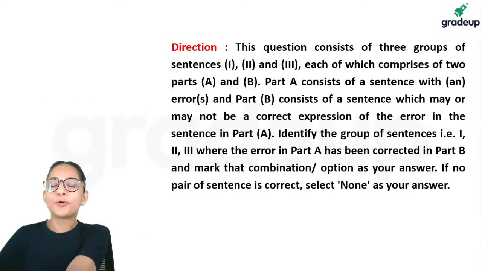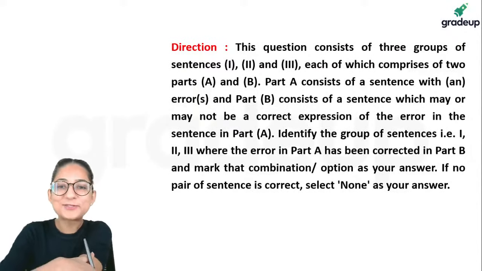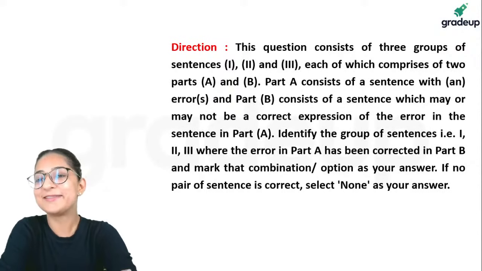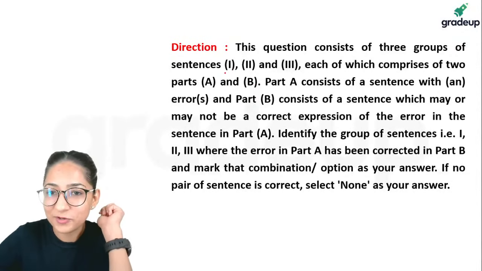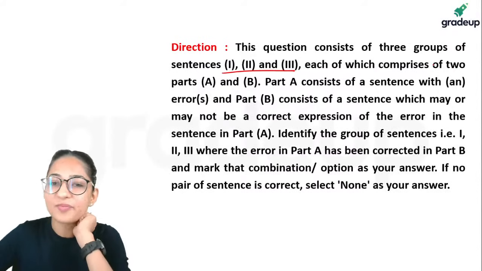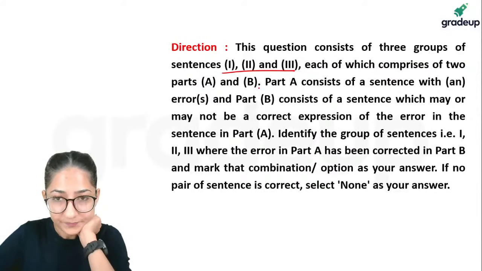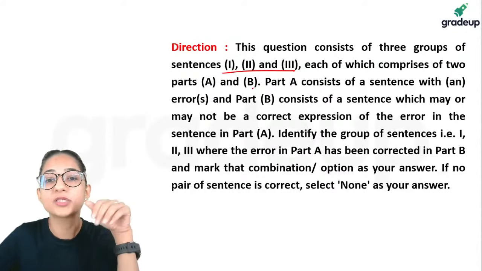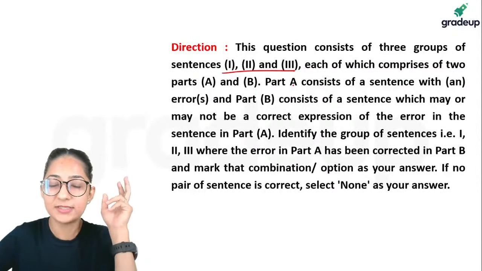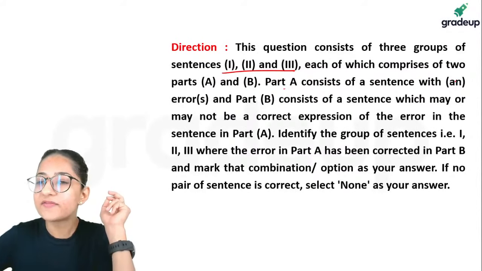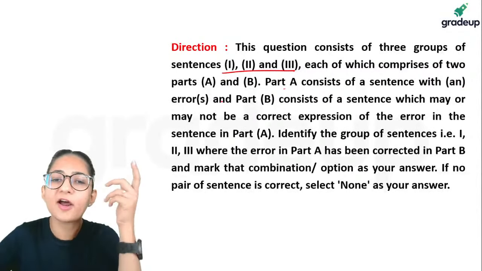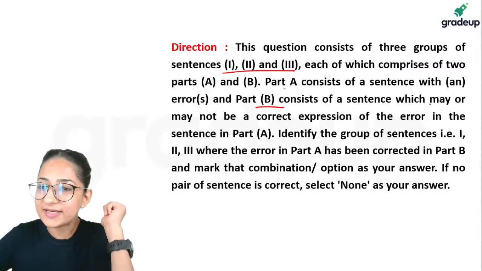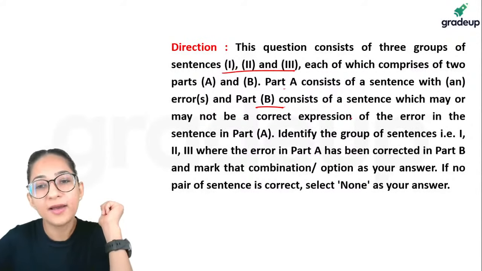Questions. Have a look. Last two questions, guys. So far, you guys have been doing really well. This question consists of 3 groups of sentences, 1, 2, and 3. Each of which comprises 2 parts, A and B. Now, pay attention to the direction. We don't want to make any mistake because of misreading of the directions. Part A consists of a sentence with an error, one error, or there can be multiple errors also. Part B consists of a sentence which may or may not be a correct expression.